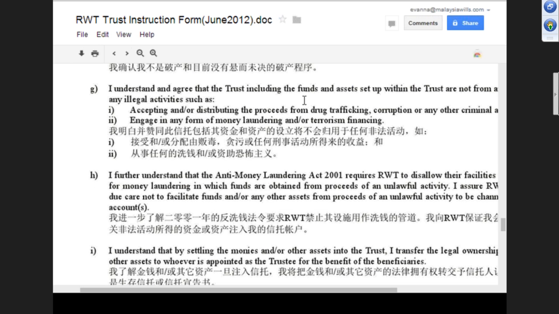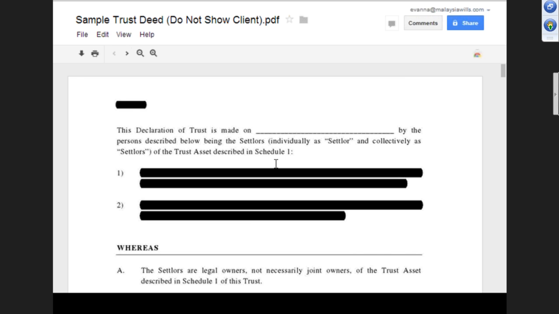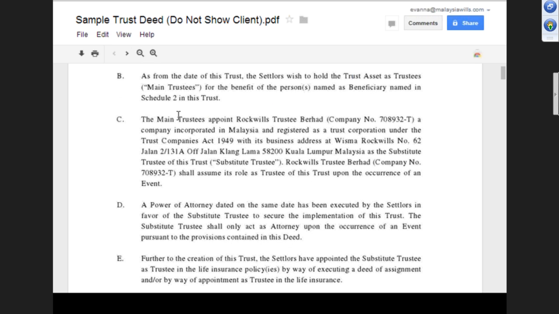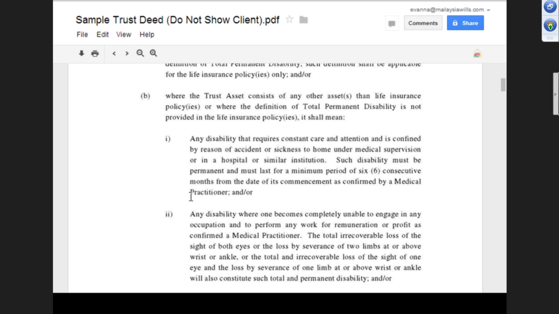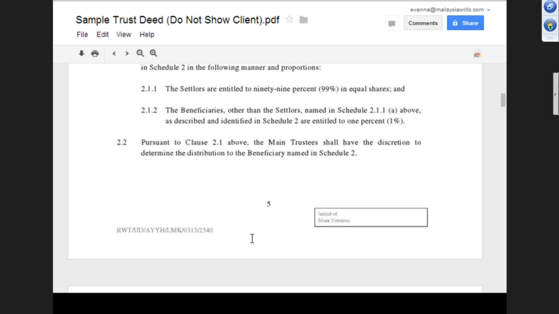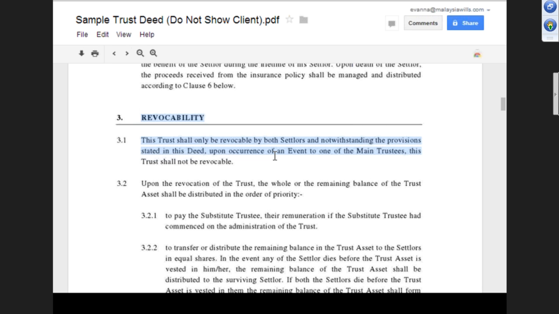This main part talks about the definitions, and then the declaration of trust. Then the revocability. Just now we mentioned there's a revocability clause, and it covers here. Okay, protector. You see this clause?